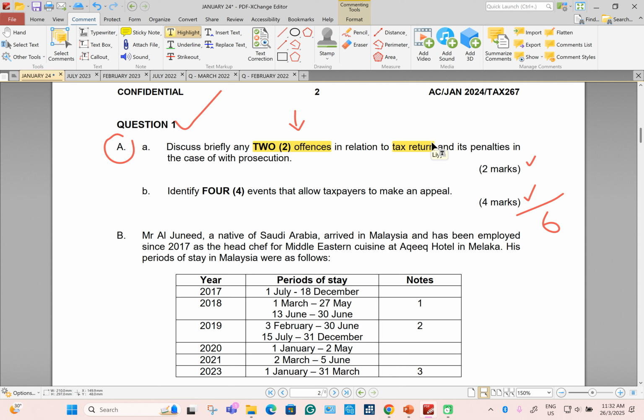There are so many offences. So choose any two, and its penalties in the case of prosecutions. So you need to pick two offences where the penalty is related to going to jail. Prosecution means imprisonment. You need to choose that, not just penalty in terms of money, but penalty that must be related to prosecutions.